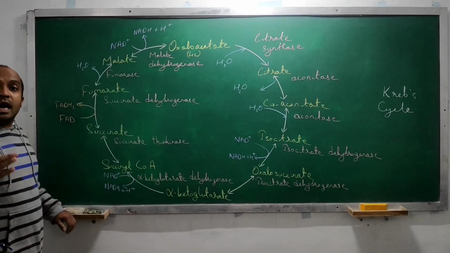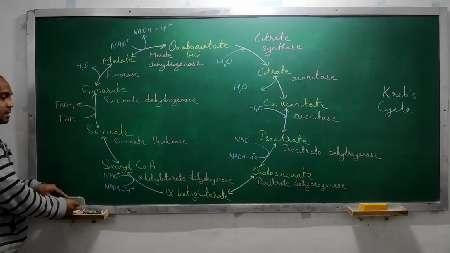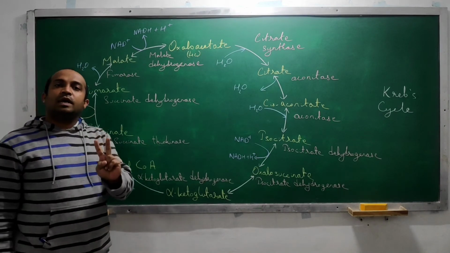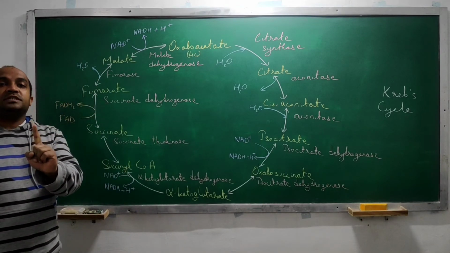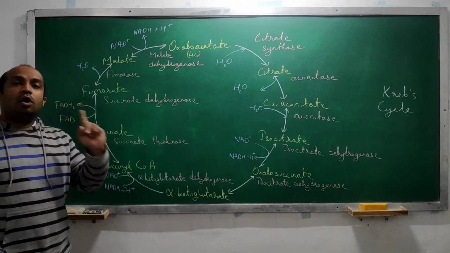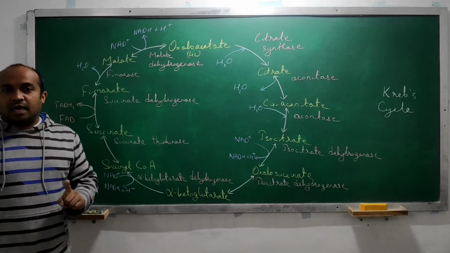Now let's see where carbon dioxide is removed. I have told you in the beginning that there is only one chemical which has 5 carbon atoms, and the remaining molecules have either 4 carbon atoms or 6 carbon atoms, right?